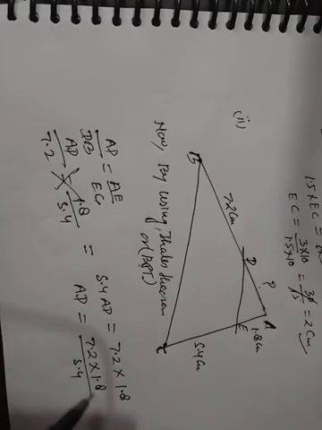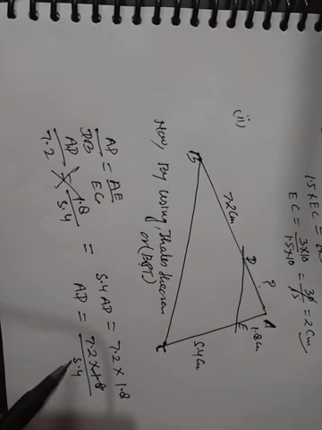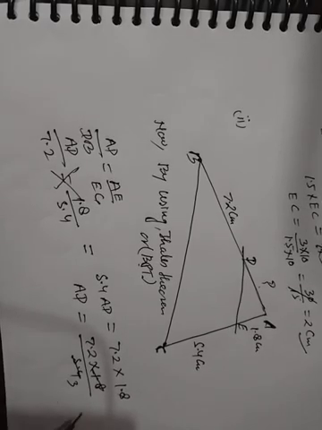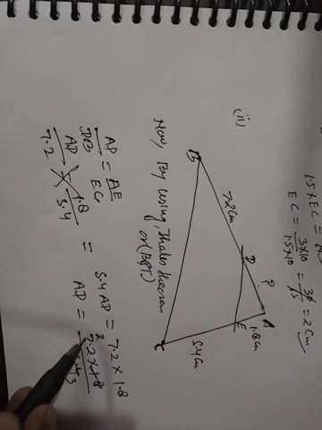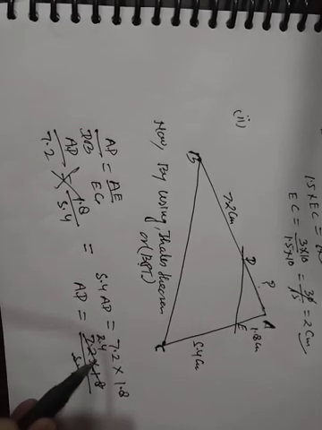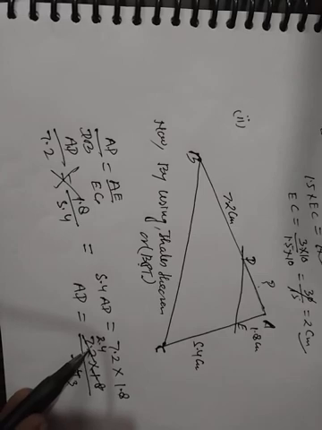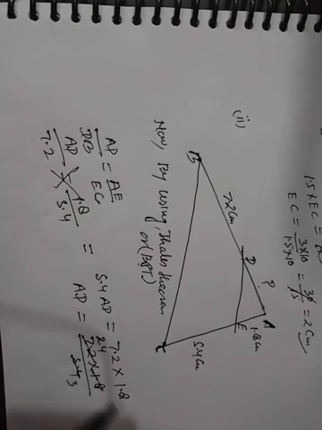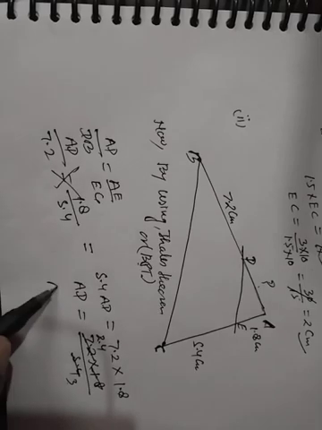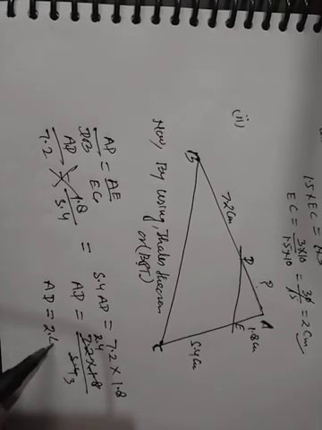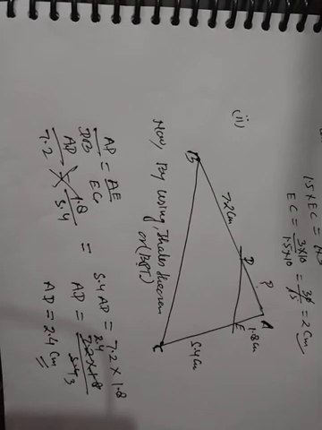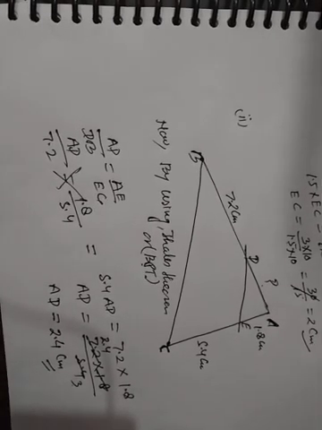Now 18 and 54 divide by 3, and you divide 7.2 by 3. If the same decimal places are there, then you can neglect them and divide as usual numbers. Okay, then AD equal to 2.4 centimeter. This is your answer, the value of AD.